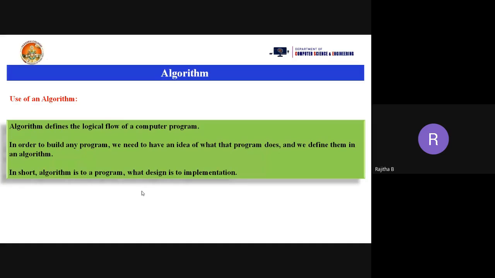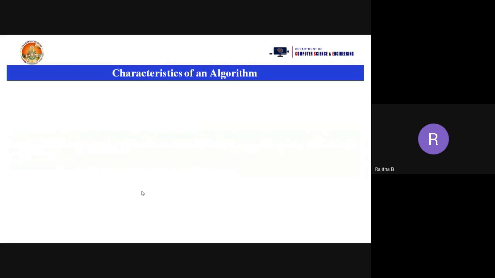Okay. So directly you can't write the programming. So if you are in the basic, the first step to learn the C program or to learn the programming part, so directly you cannot understand the programming part. So first we need to write the algorithm. So what is the solution for the particular problem or program? Then we are going to the implementation part. Okay. So that is the use of an algorithm. So, what are the characteristics of an algorithm? Please, can anyone tell me what are the characteristics of an algorithm? Anyone? What are the characteristics of an algorithm?